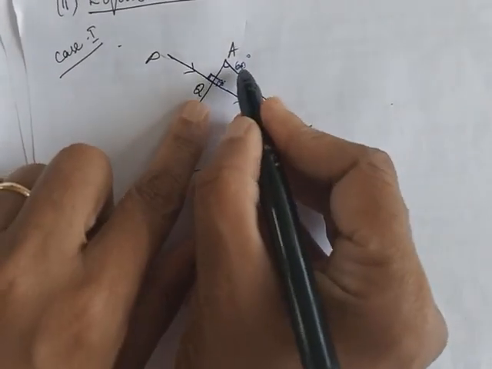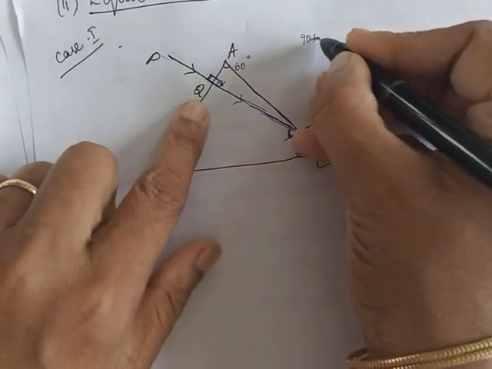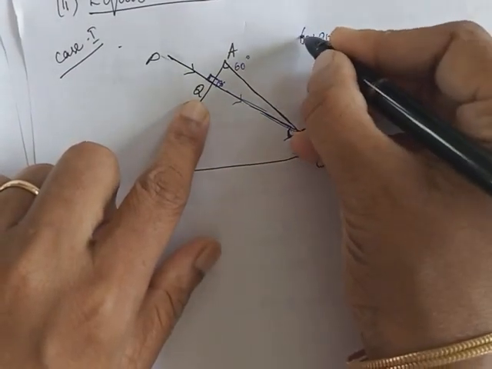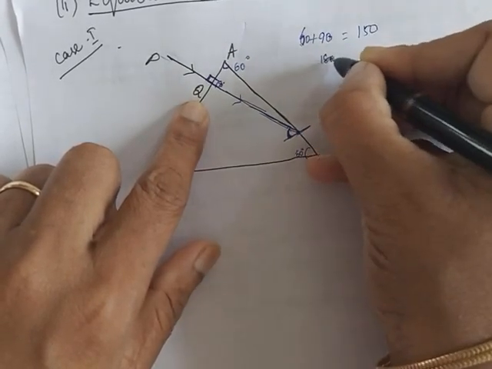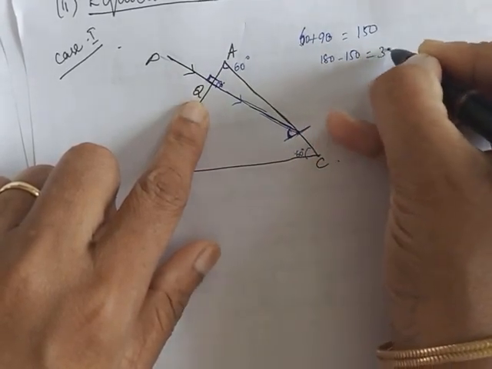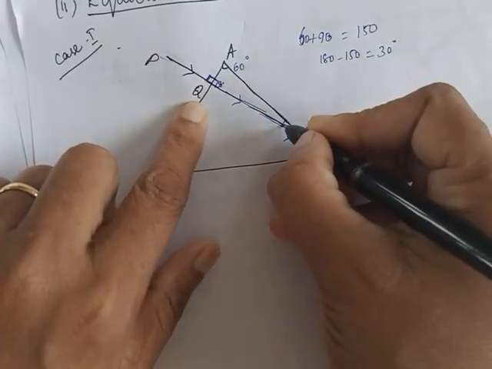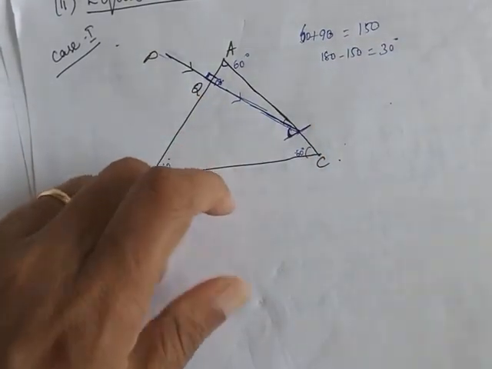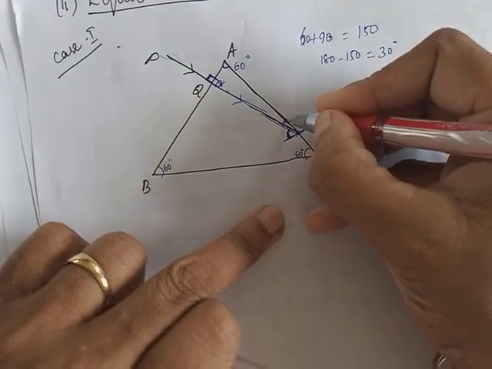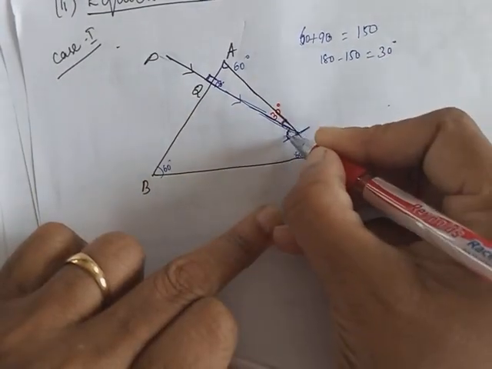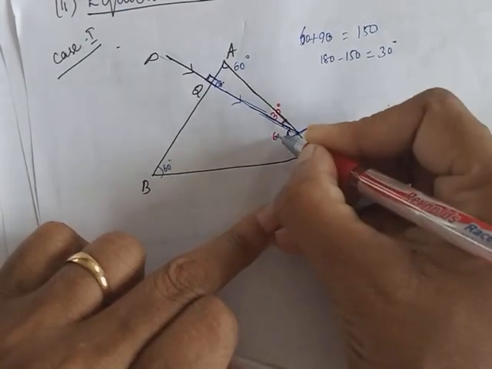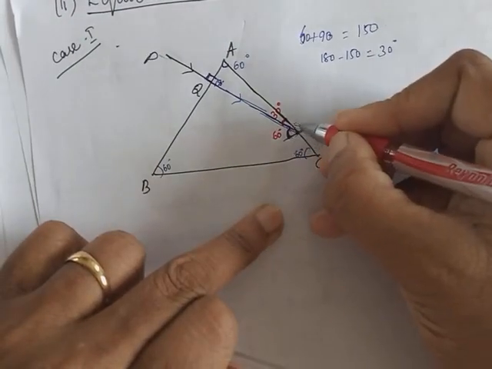Right. So this angle is 60. This angle is 60, then this angle is 90, totally it is 150. Now 180 minus 150 will be 30 degrees. So this angle will be 30 degree. This angle will be 30 degree. Now if this is 30 degree, this will be 60 degree because this is 90.